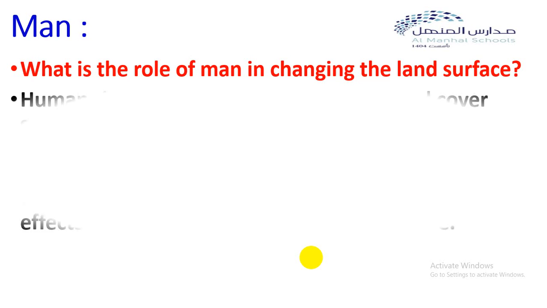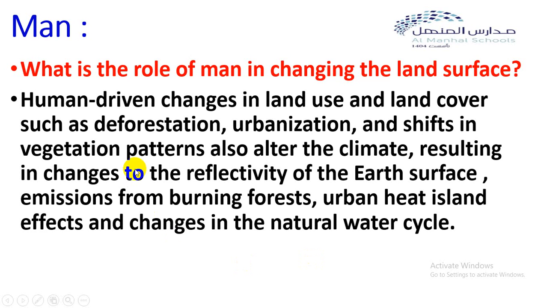Attention with me. Human-driven changes in land use and land cover, such as what? Deforestation. Number 2, urbanization.